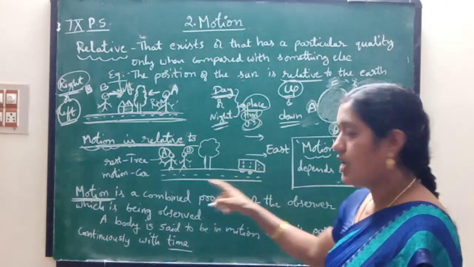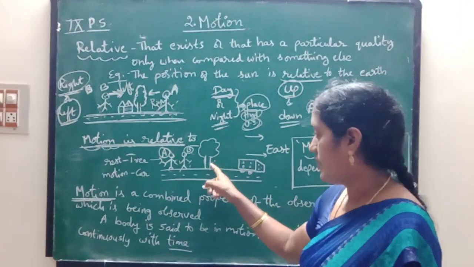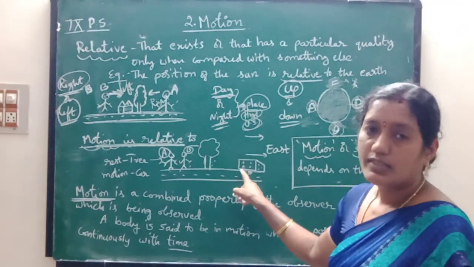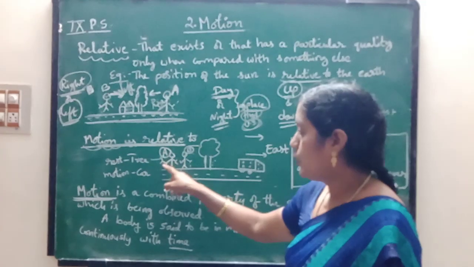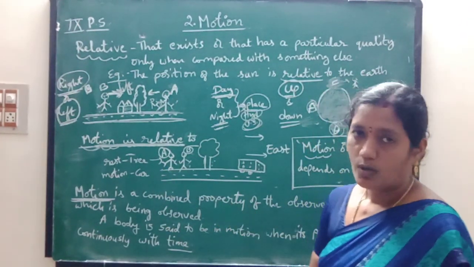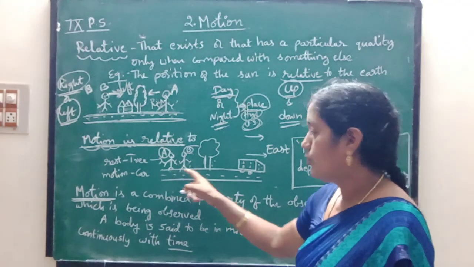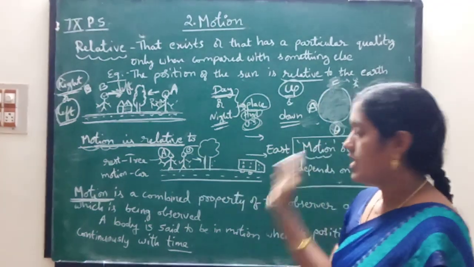Consider this is a road. Here a plant is there, a tree is there. Here it is some jeep. Okay children. And here two persons are there, person A and person B. They are traveling or moving on the road towards this side, towards the tree.